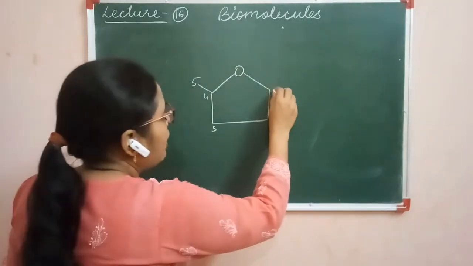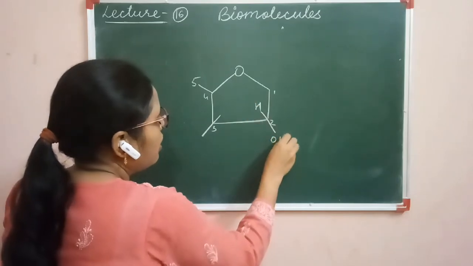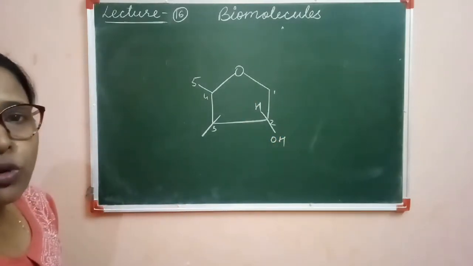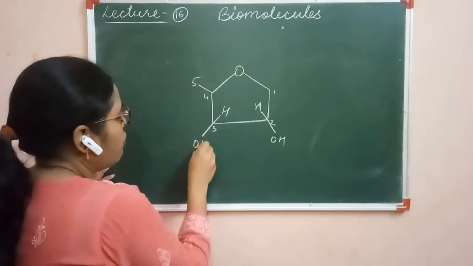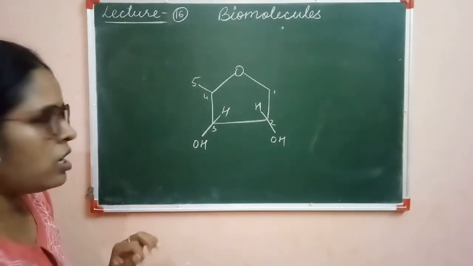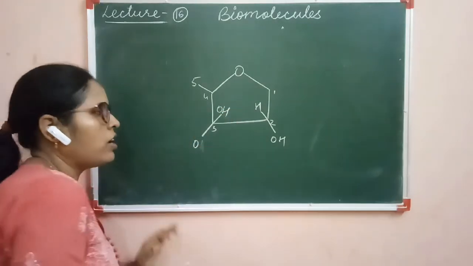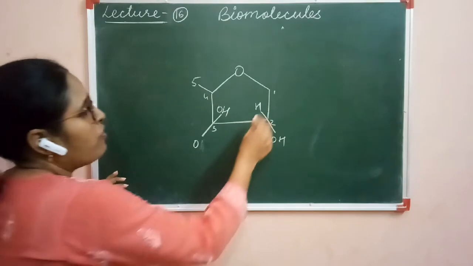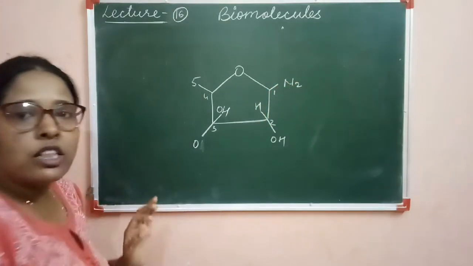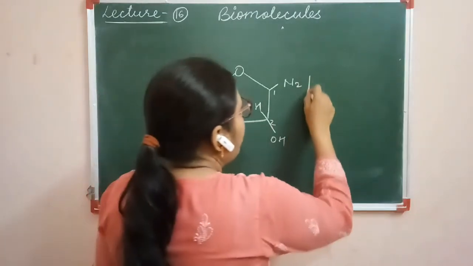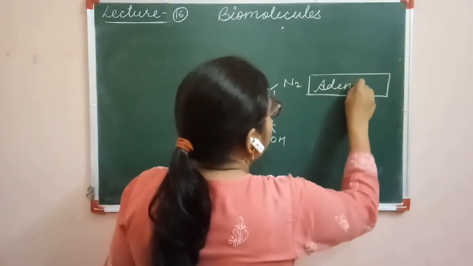And we know that in ribose sugar, on the second and third carbon, a functional group is attached. Clear? This is H and OH and this is OH and H. At the first carbon, we know that a nitrogenous base is attached in the nucleotide, and in case of ATP the nitrogenous base is adenine.